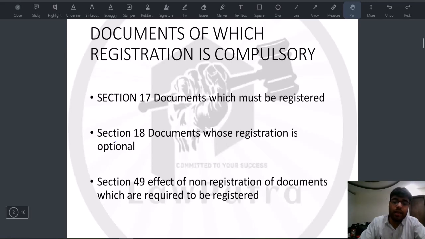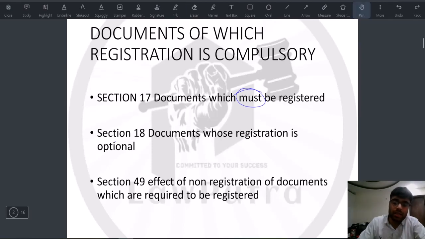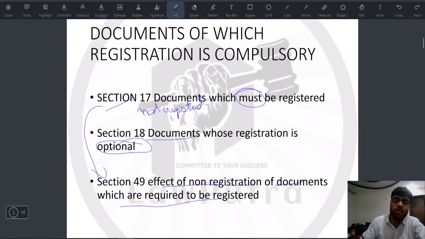Now Section 17 basically deals with documents which must be registered. That means the registration is compulsory. And Section 18 gives a list of documents whose registration is optional. And if a document which requires registration under Section 17 is not registered, then we'll turn to Section 49, which deals with the effect of non-registration of documents which are required to be registered.